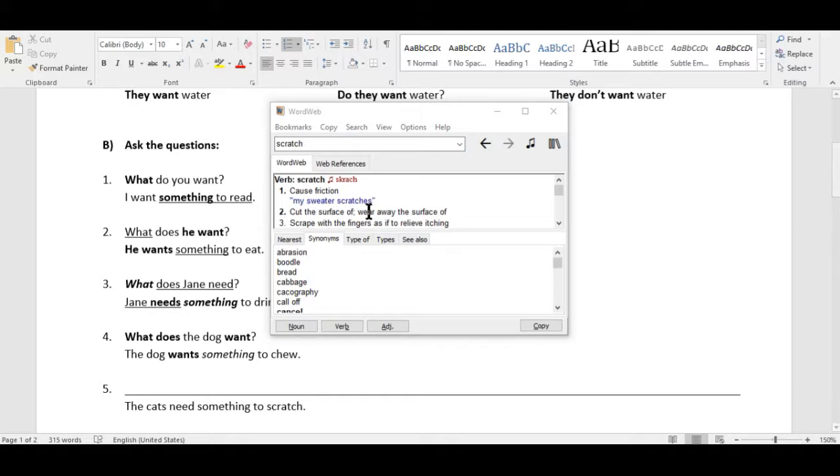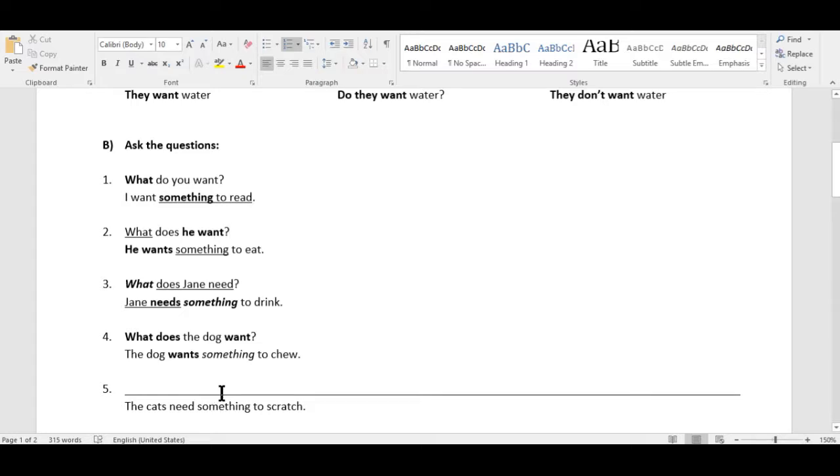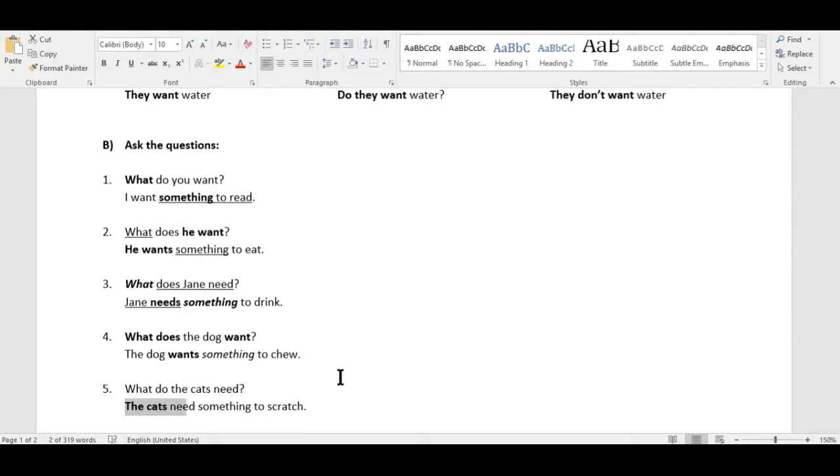Or scrape with the fingers as if to relieve itching. So here we go. Thank you, dictionary. I love you. What does... Oh, it's plural. What do the cats need? We are talking about cats in the plural. The cats need something to scratch.